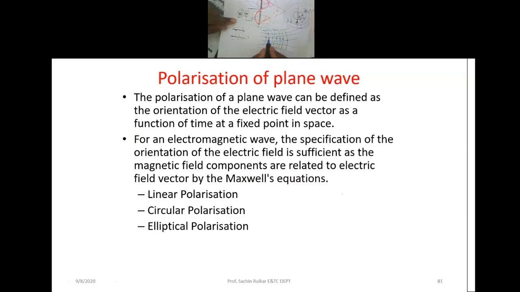Now here, at this particular point, you see that the electric field vector looks upward and the magnetic field vector looks downward. Now if you consider another point, the magnetic field vector is in this direction, but here the direction of the electric field vector is downward. Alternately, the electric field vector and the magnetic field vector change, downward and upward.